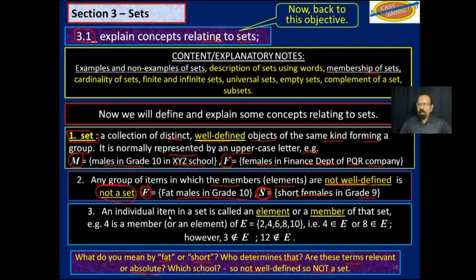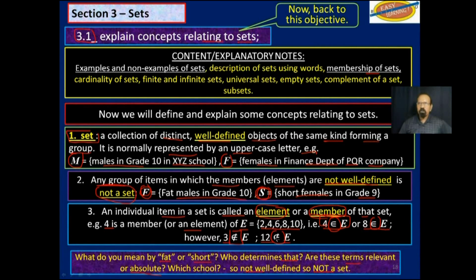Now, an individual item in a set is called an element or a member of that set. So 4 is a member or an element of the set E, which is made up of 2, 4, 6, 8, 10. That is, 4 is an element of E. This symbol means an element of. 8 is also an element of E. However, 3 is not an element of E. As you could see, E does not contain 3. And neither is 12 an element of E.